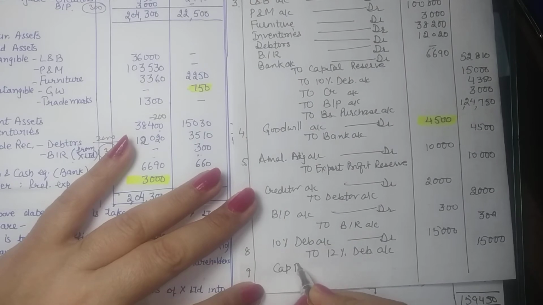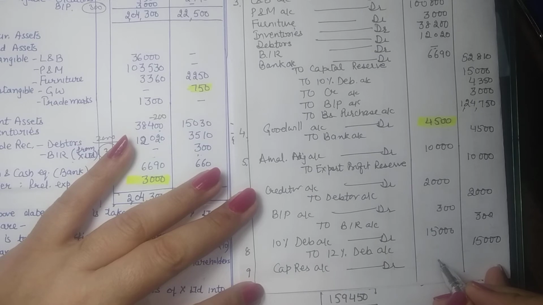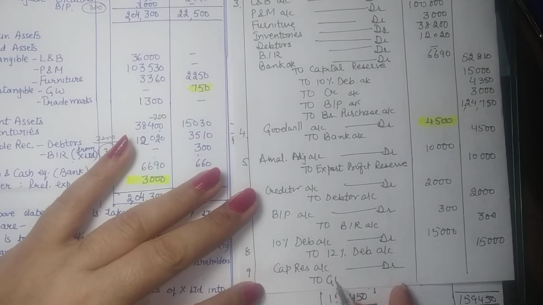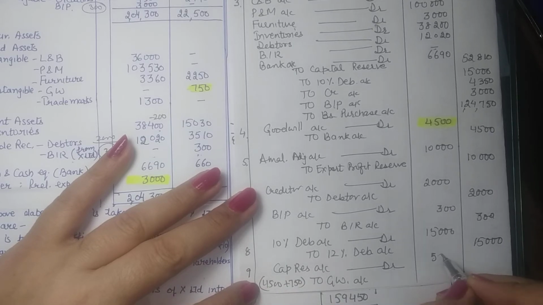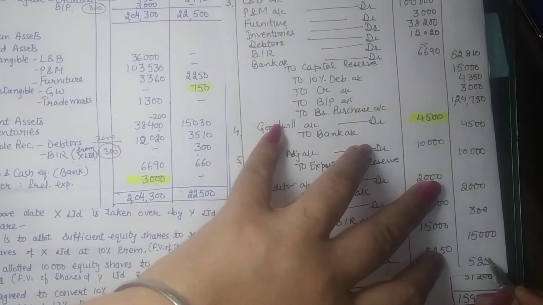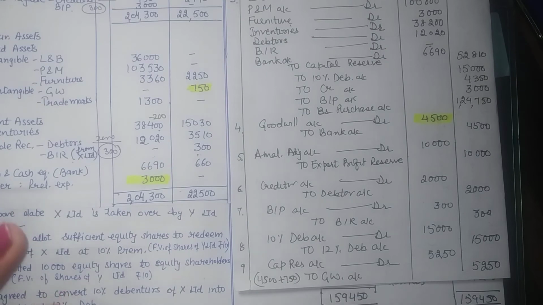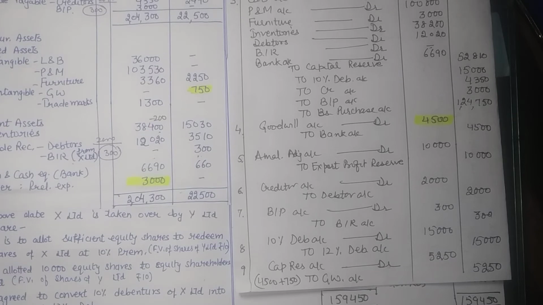So capital reserve and goodwill both are reduced. Reserve being reduced is debited and goodwill being reduced is credited. And the amount is 4,500 plus 750, so 5,250 is the amount of goodwill being cancelled. So this will be cancelled. Now there won't be any goodwill and our capital reserve will be reduced by this amount. So this is how we pass entries.